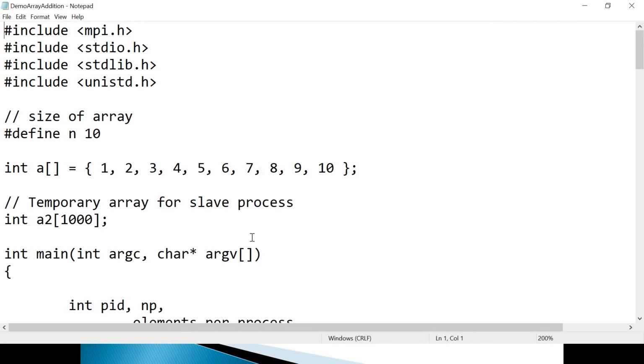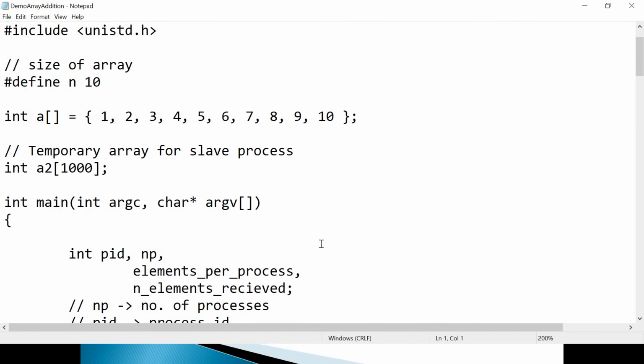So that's all. And finally, the root will add all the partial sums and print the total sum, is it? So this is how the architecture of the program is. And generally, when you write MPI programs, you will have to do this distribution. You will have to design the program like that only. So some root or master and slaves, you will have to organize your program like this.